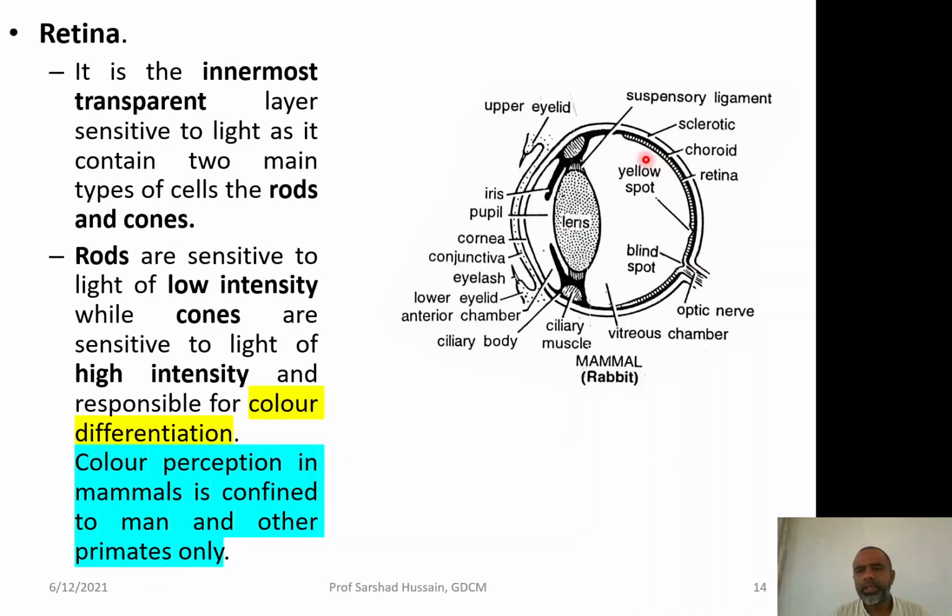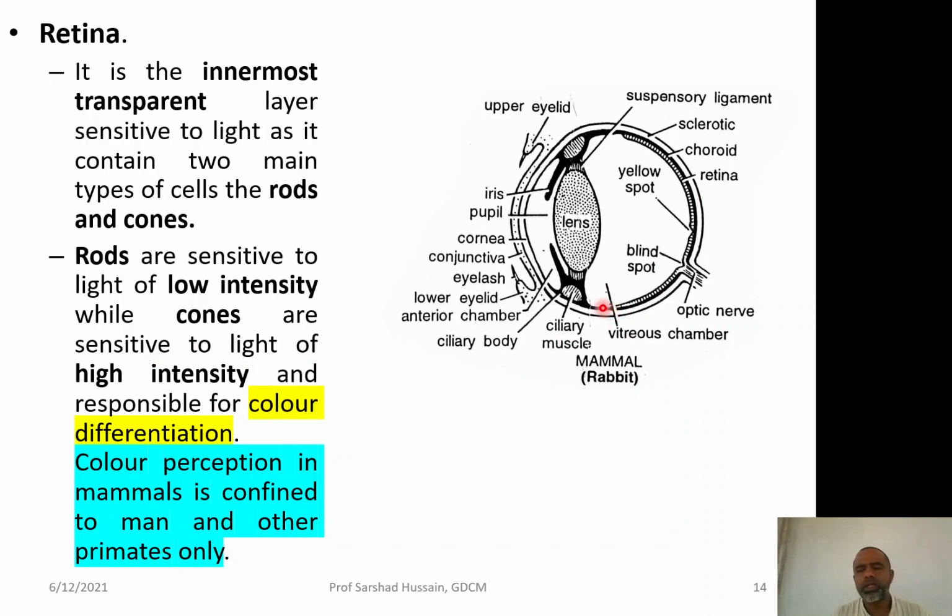Then you look at the third layer, the retina. It is the innermost and transparent layer. It is very sensitive to light, and it contains two types of cells called the rod cells and the cone cells. Now, rod cells are sensitive to low intensity of light, whereas cone cells are sensitive to high intensity of light, and it is the cone cells which are responsible for color differentiation of objects.